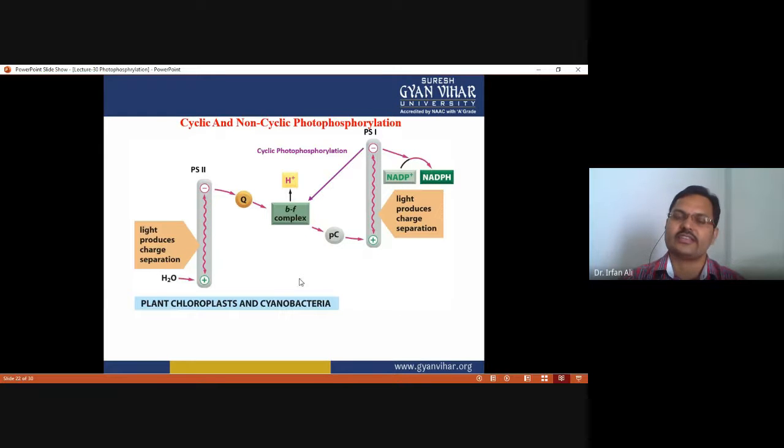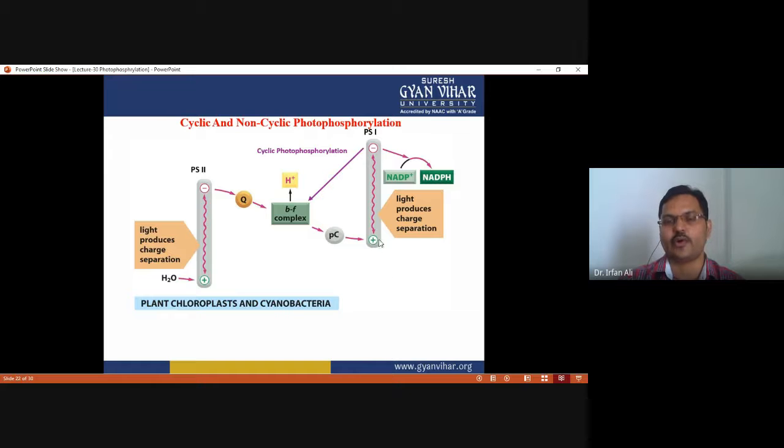Now, what is cyclic phosphorylation? You have to see that when this excited electron goes back to this complex, the cytochrome b6f complex, and then through plastocyanin goes back to its origin.